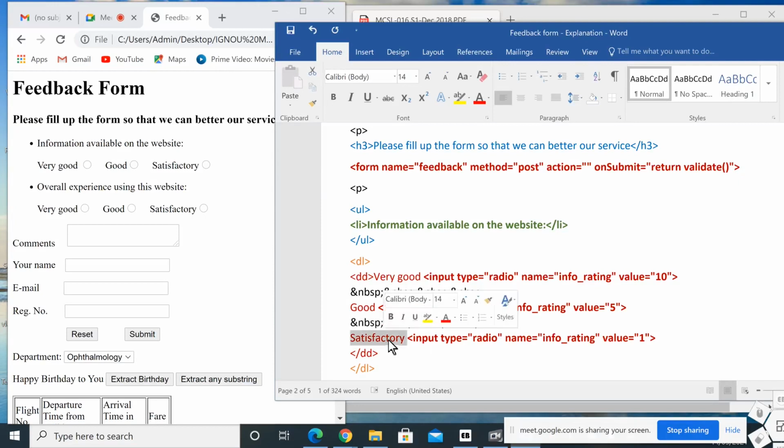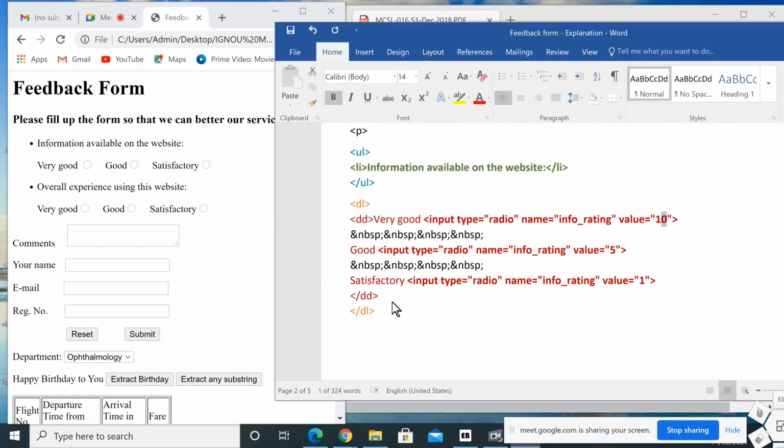Then "satisfactory". Then input type equal to radio, name equal to info rating. Here, if you select satisfactory, the value will be only 1. If you select good, then the value will be 5. And if you select very good, then the value will be 10. Okay, this is the first part.